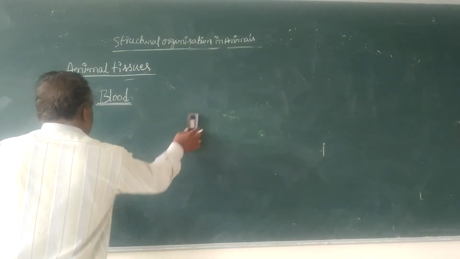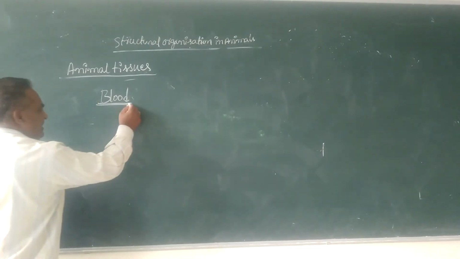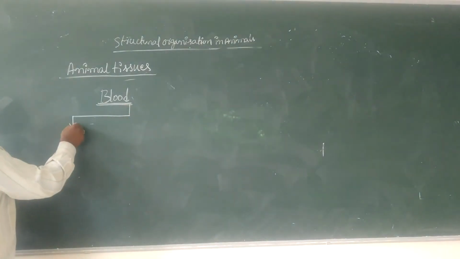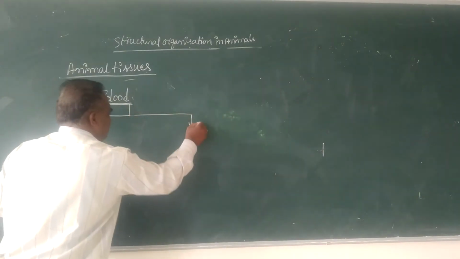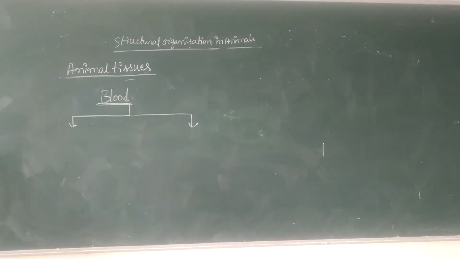Structurally, blood contains two different parts. Blood is differentiated into two parts.